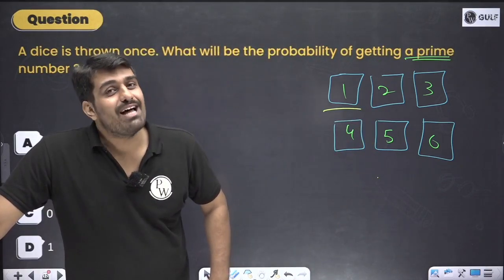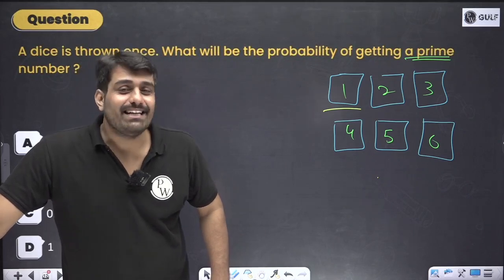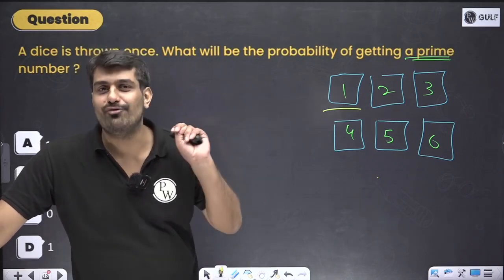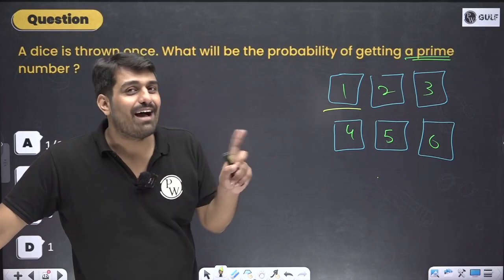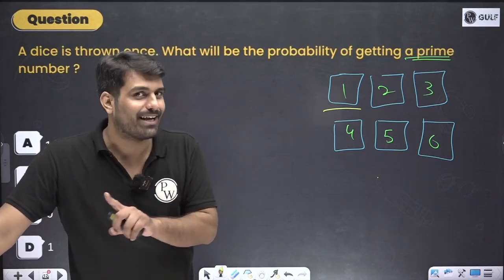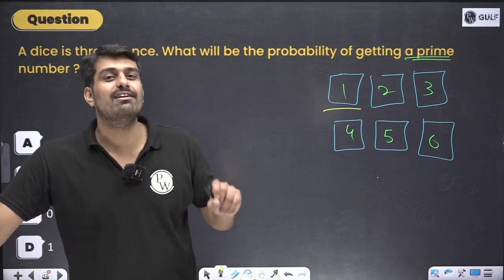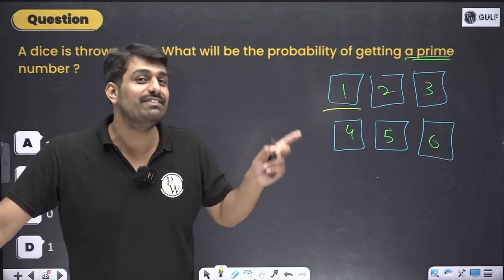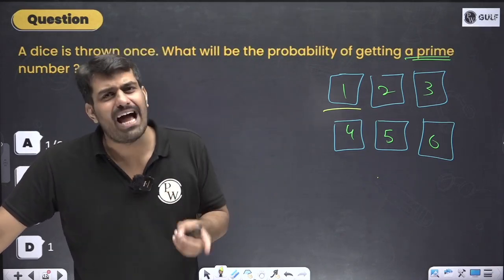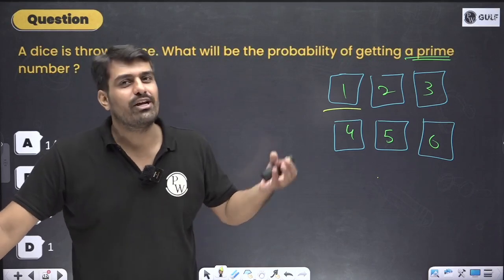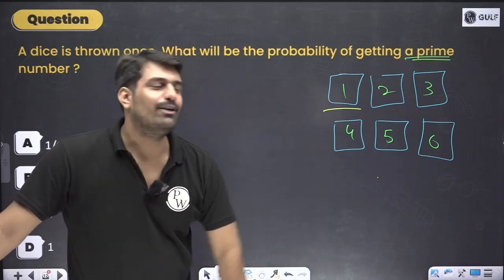I hope you have the answer for it. I hope you have the clarity that the prime numbers are the ones which have only 2 factors. 1 is not having two factors, it's having only one factor. It's not a prime number. It's neither prime, nor composite. I hope you have learned my first revision session related to real numbers. If you haven't done it, now also you have the chance. You can go forward over there and get to know.